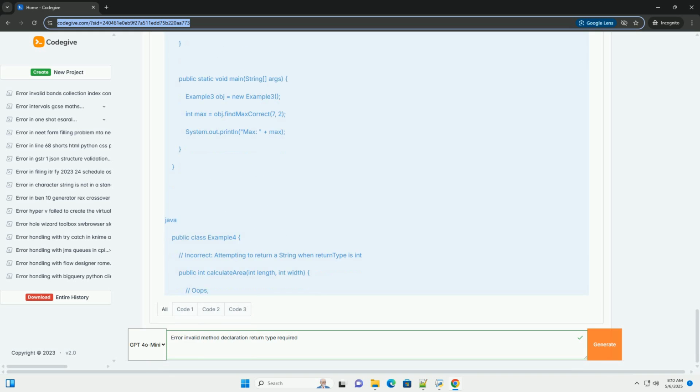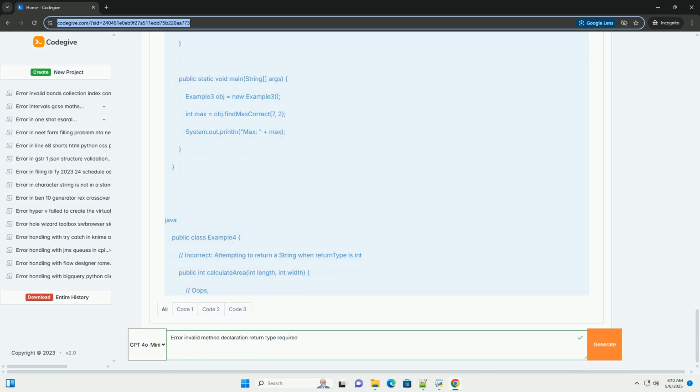Important considerations. Naming conventions: follow Java naming conventions. Method names should start with a lowercase letter and use camel case, for example calculateTotal, getUserInput. Code readability: choose descriptive method names that clearly indicate the method's purpose. Well-named methods make your code easier to understand and maintain. Modularity: break down complex tasks into smaller, well-defined methods. This improves code organization and reusability.